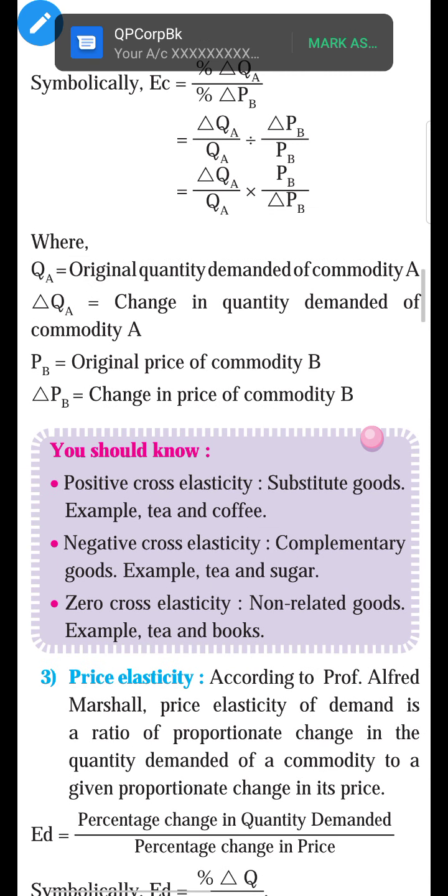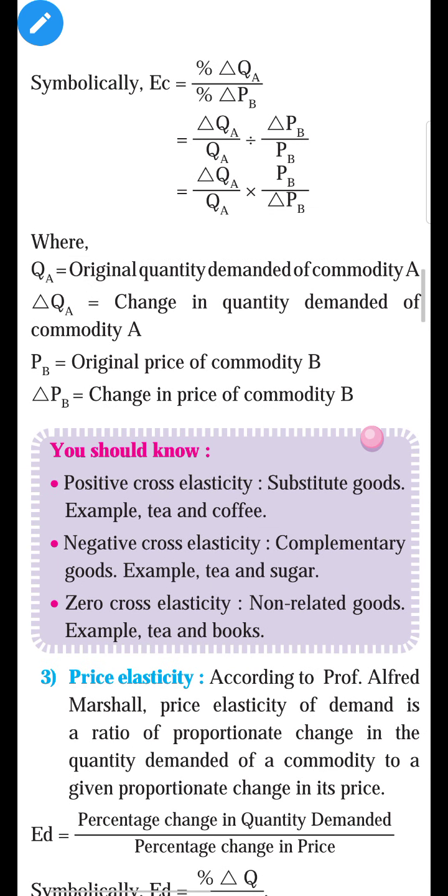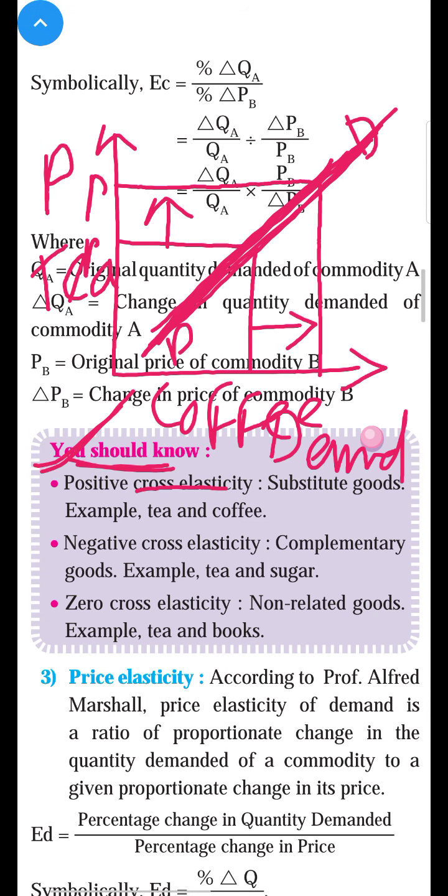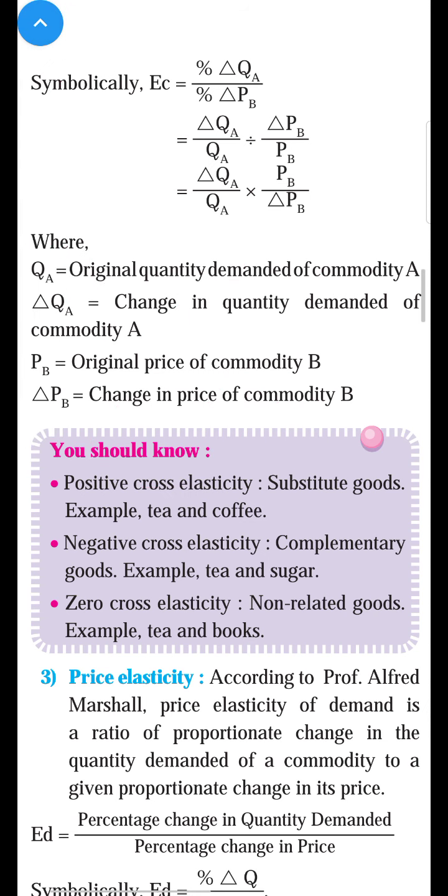Negative cross elasticity of demand. So what happens in this case? It is the opposite of the first type. Yes, negative cross elasticity of demand is the opposite of positive cross elasticity of demand. So in the positive case we drew demand as upward sloping, and in the negative cross elasticity of demand we will draw the demand curve downward sloping.